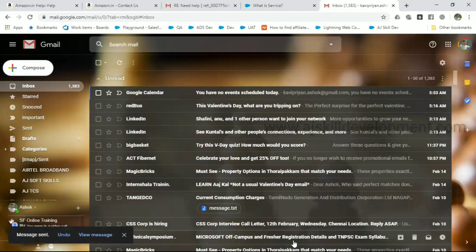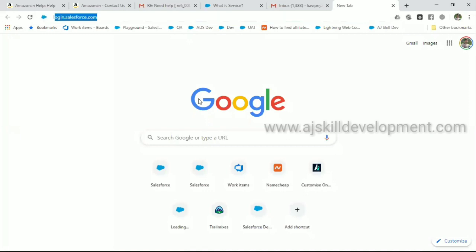The moment I send the email, since it is the business email, within my Salesforce I have configured it. I will show you how.